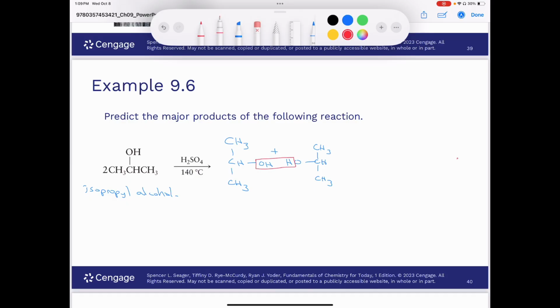So I'll put this here. We're going to get H2O, but we're also going to get a bond between this carbon and this oxygen like this. So that would give us what we call diisopropyl ether. So I'll just scribble it down here. So I have CH3, CH, and then we're going to have all the same components over here. So this would be called diisopropyl ether.